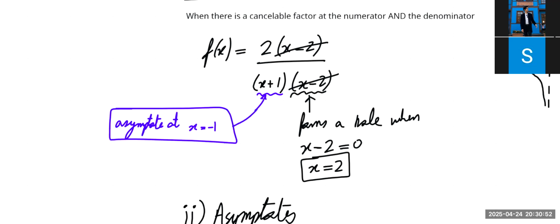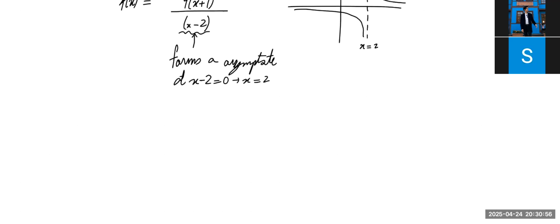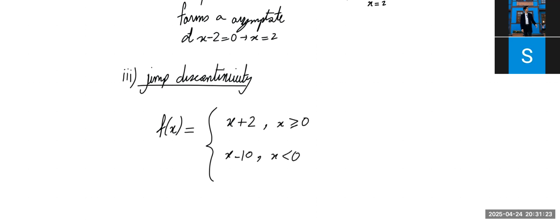And then finally we have the jump discontinuity, which is very easy to see. It will come always from piecewise functions. So jump discontinuity. When the function is piecewise and the y values don't match at the point where the behavior changes basically. For example, it's x plus 2 when x is positive, but it's x minus 10 when x is negative. The function looks something like this.